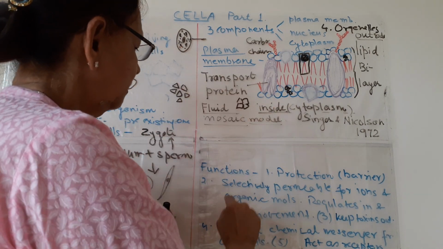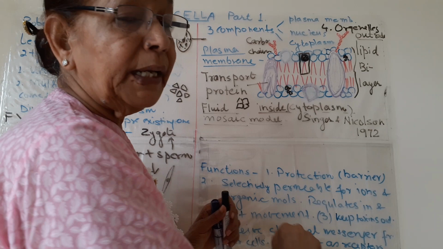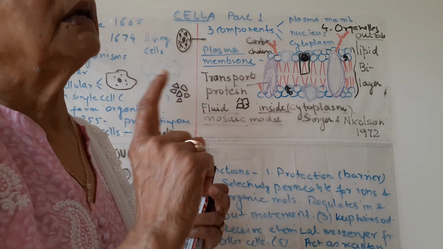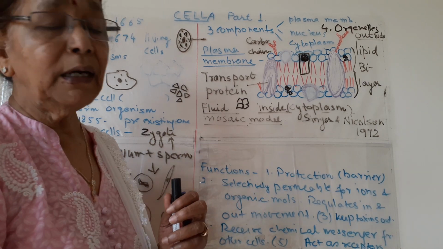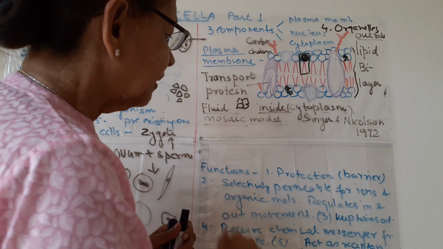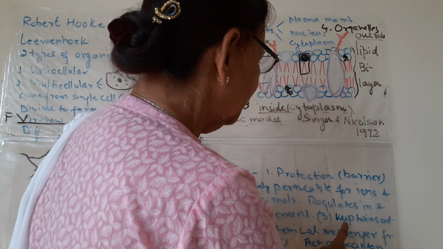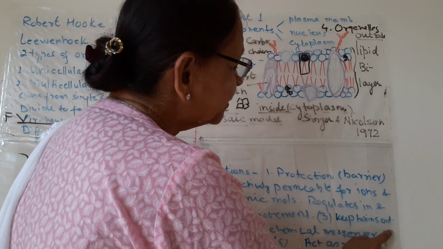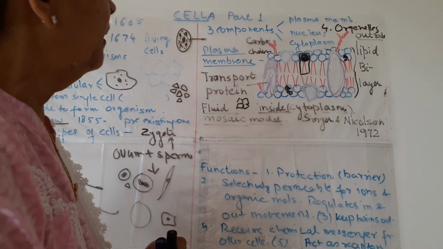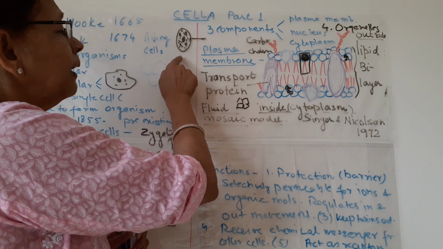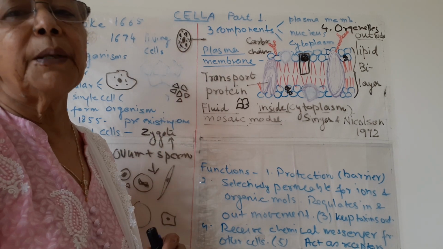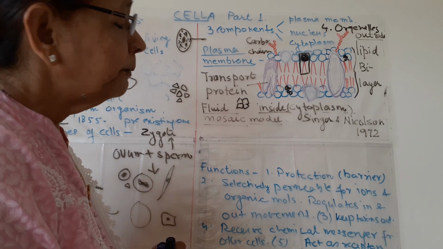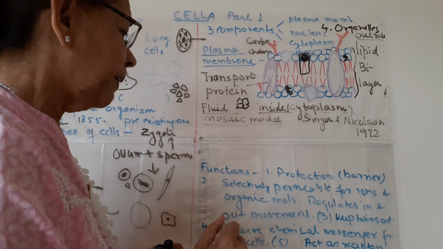But this membrane facilitates diffusion and osmosis in and out of the cell. So this is the second function. The third function is it keeps toxins outside. Toxins cannot enter the cell due to the presence of this permeable, semi-permeable or plasma membrane.